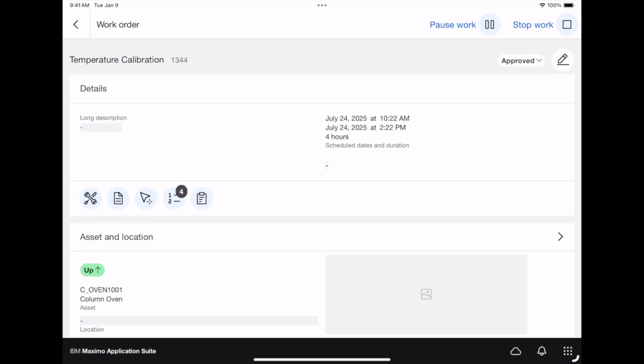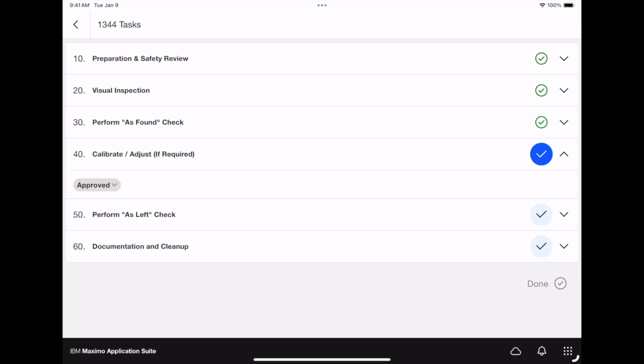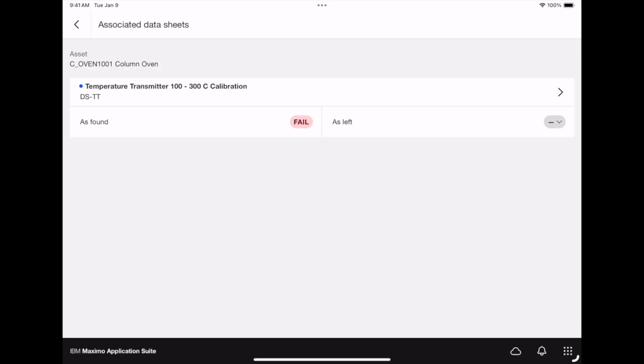So now that Calvin knows that information, he'll go back to his job plan. He has performed the as found check, and now he needs to go ahead and calibrate and adjust the oven as required. So he goes in, he sees that the oven gasket needs to be replaced. It's still attached, but it is brittle and it's a little unstable, if you will. It's attached, but not attached correctly or appropriately. So he replaces the gasket, so then he can come back and mark that complete. And now he's going to go back and re-enter the readings for the calibration to make sure that it's passed.